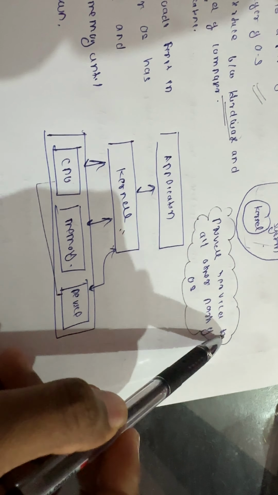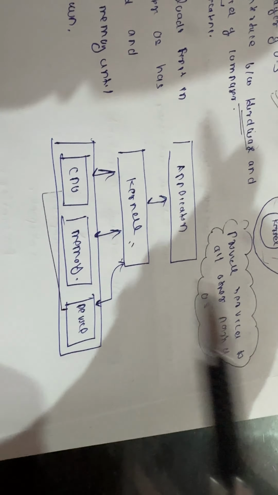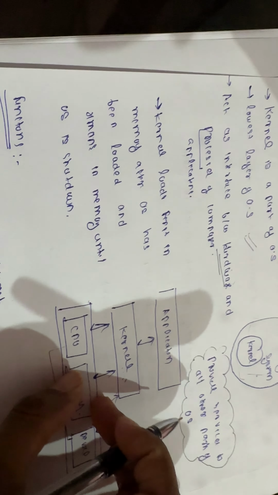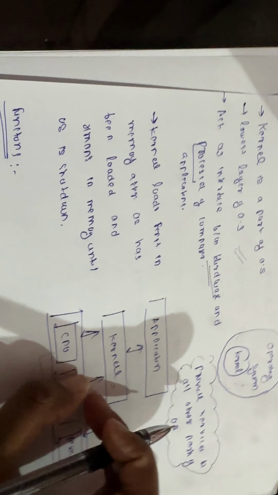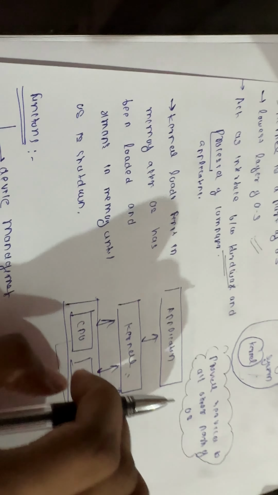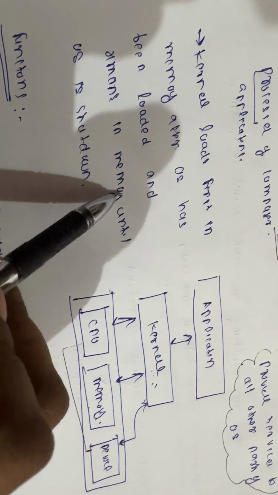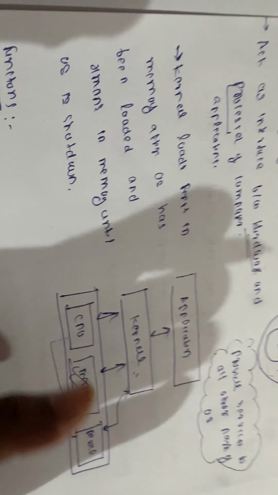So it actually provides services to the other parts of the operating system. Kernel provides services to the other parts of the operating system. So whenever you are switching on the computer first, we know the operating system would get loaded. At the same time, the kernel would be loaded into the memory first, and it will reside in the memory until the OS is shut down. That is written here. So kernel loads first in the memory after the operating system has been loaded, and it remains in the memory until the OS is basically shut down.